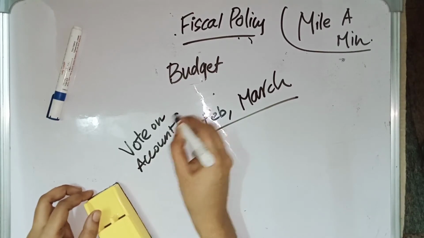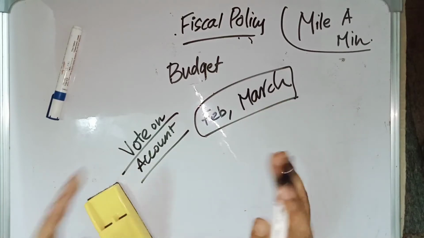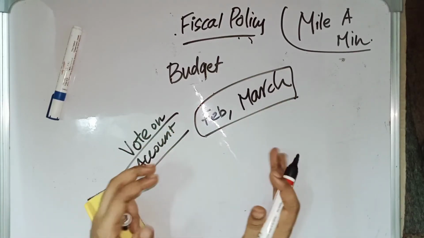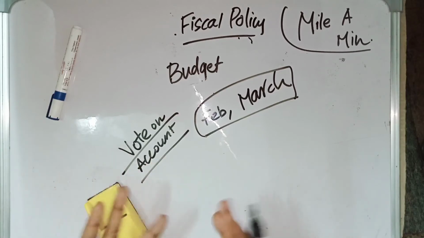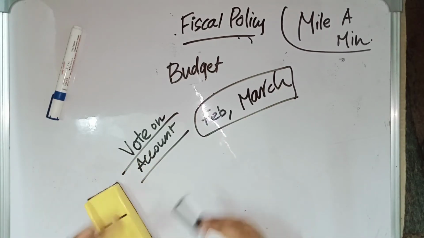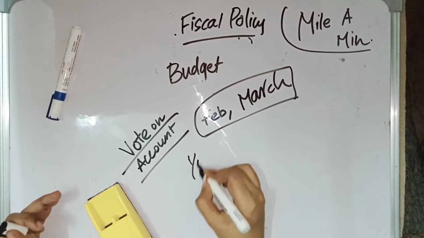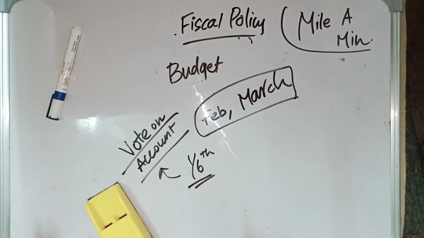While passing the budget and allocating the funds during February and March, the government needs money. So the money needed during those 2 months, during which the budget is passed, can be granted by this vote on account. It will be around 1/6 of the budget that can be allocated as vote on account.